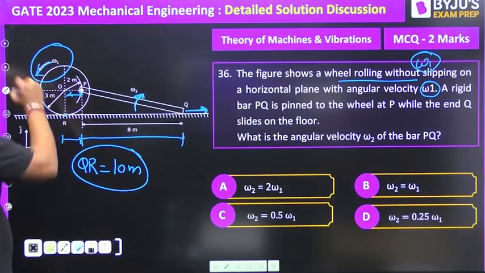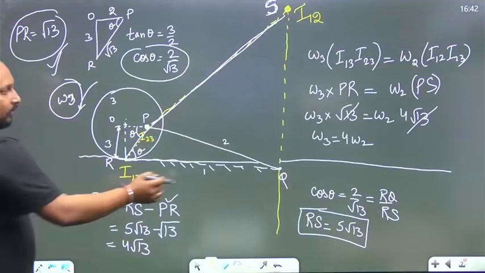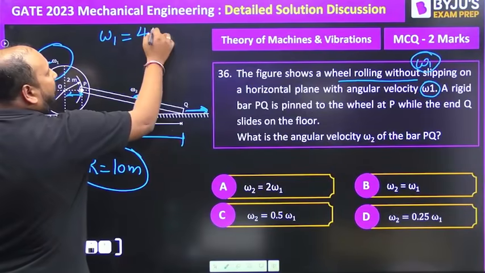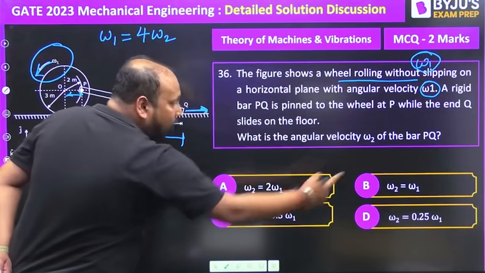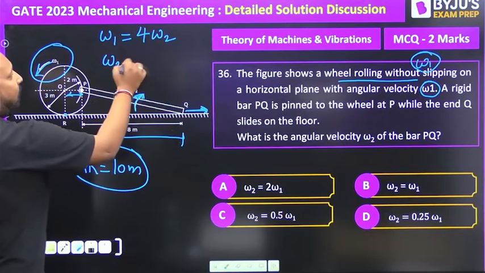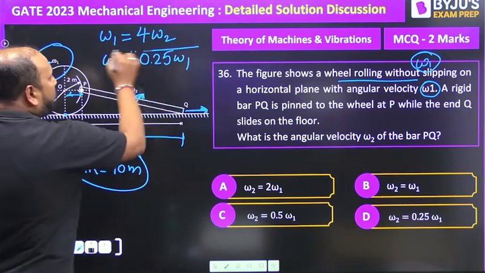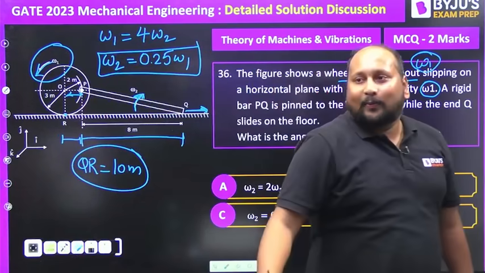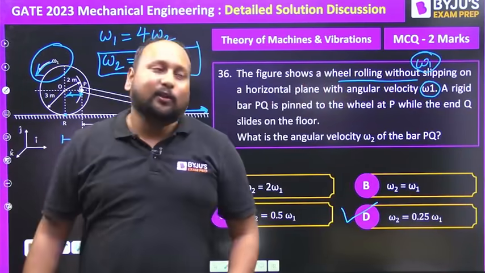I had assumed it for calculation, so omega 1 is equal to 4 times omega 2. But we are getting the answer in terms of omega 2, so omega 2 is equal to 0.25 of omega 1. So the final answer is option D. Omega 2 is equal to 0.25 of omega 1.